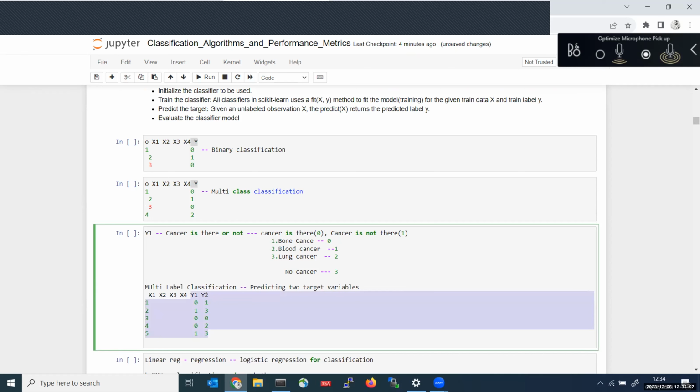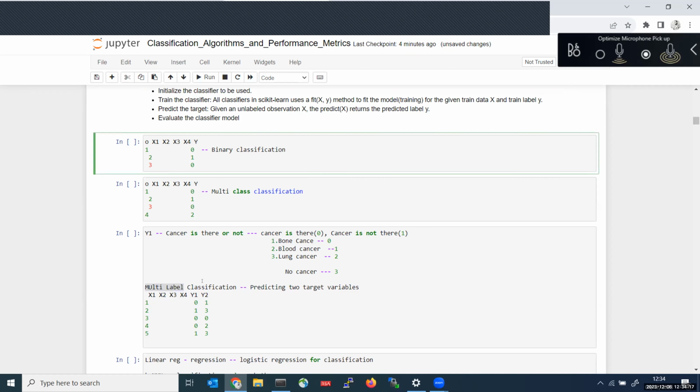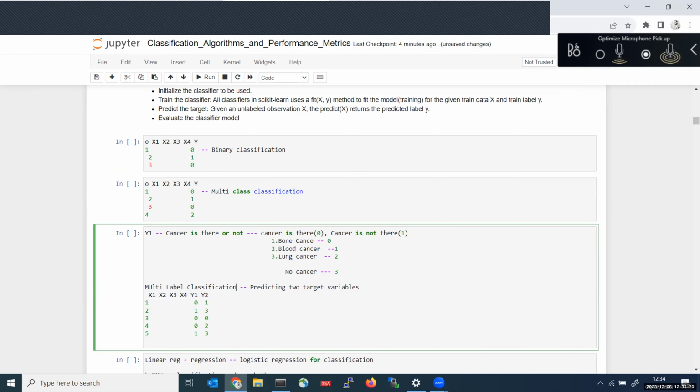Sorry, not two class labels. Two target variables will be there in multi-label classification. See, multi-class classification is different. Binary classification is different. Multi-label classification is different. So here we will be having two target variables. In the earlier examples, we have only one target variable. Here we have two target variables. We can predict y1 and y2 both.